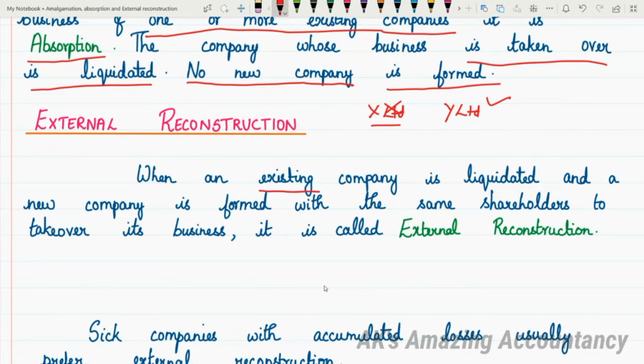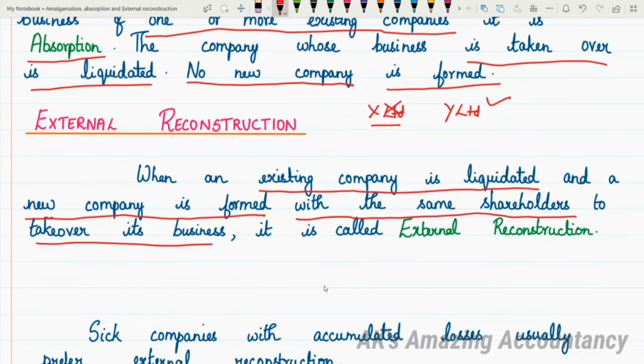When an existing company is liquidated and a new company is formed with the same shareholders, this is what is very, very important in case of external reconstruction. When an existing company is liquidated and a new company is formed with the same shareholders to take over its business, then it is called external reconstruction.